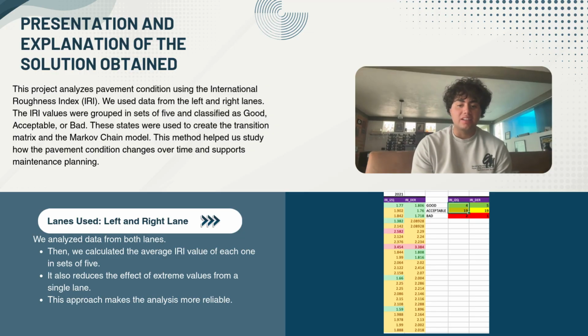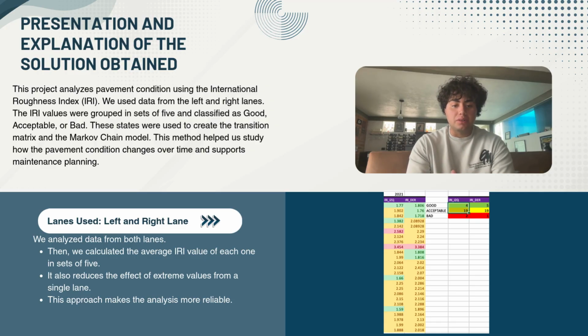For the presentation and explanation of the solution obtained, this project analyzed pavement condition using the International Roughness Index, the IRI. We use data from both the left and the right lane instead of calculating one overall average IRI for the entire roadway. The IRI values from each lane were grouped into 0.5 observations.